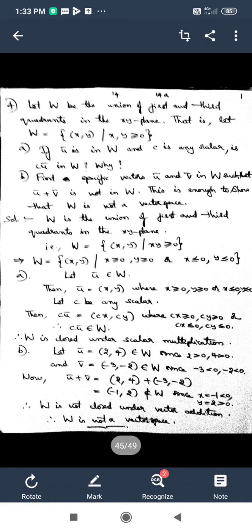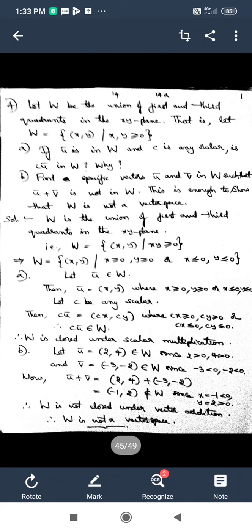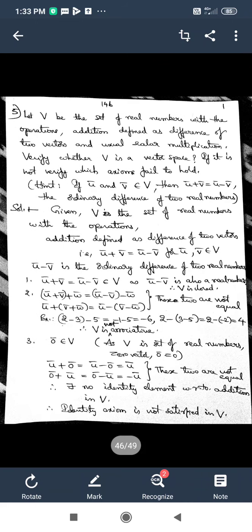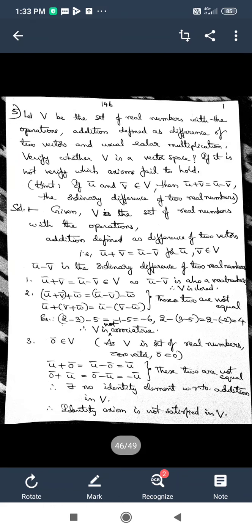In this problem, the set given W is closed under scalar multiplication, but it is not closed under addition, and even in this case we can claim that W is not a vector space. So we have finished solving the fourth problem, and here is the fifth problem. Actually, I want to give the fifth and sixth problems as an exercise to you.